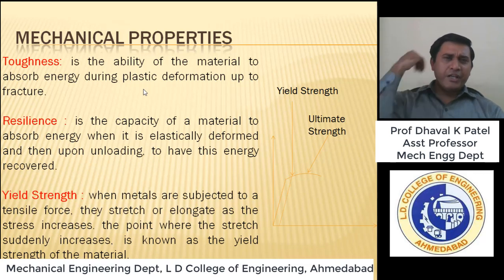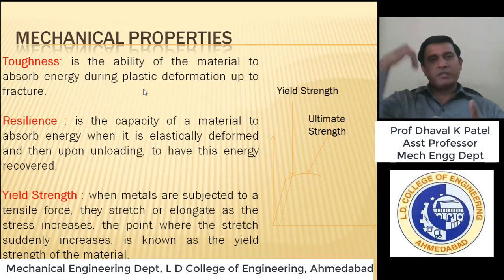Like when we give a hard blow, that is a sudden impact load applied on the material, and how much energy is absorbed by that material is called the impact strength. Beyond that limit, it will fail.